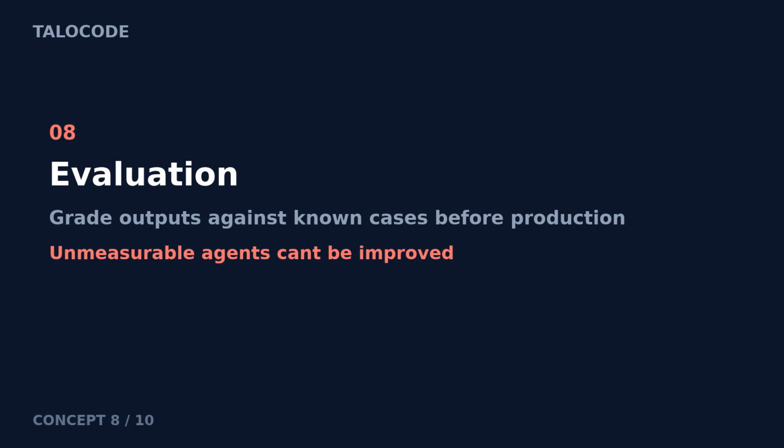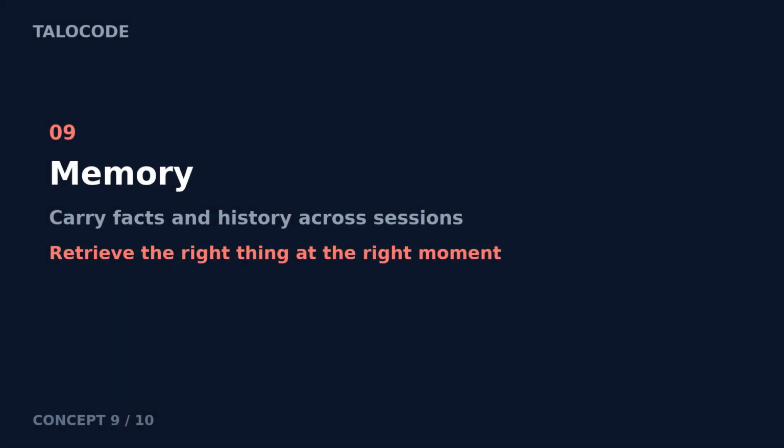8. Evaluation. Agents behave differently every run. Evaluation means grading their outputs against known cases before you trust them in production. A small set of test tasks catches regressions that no code review catches. If you cannot measure an agent's quality, you cannot improve it.